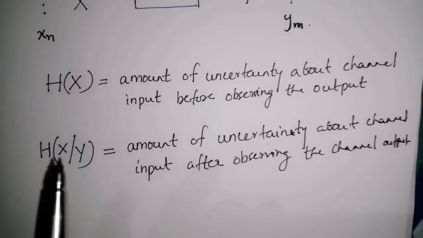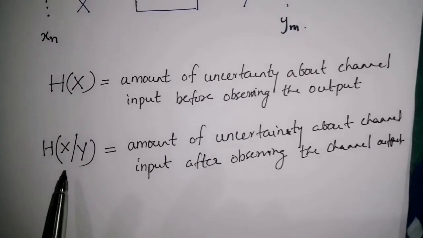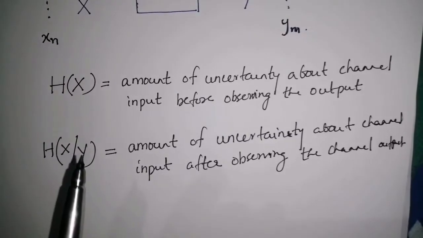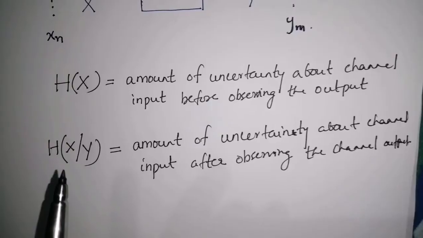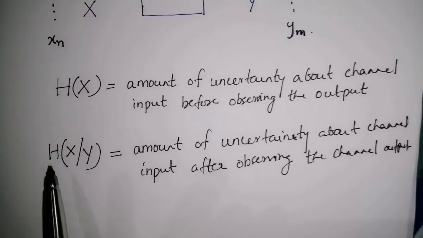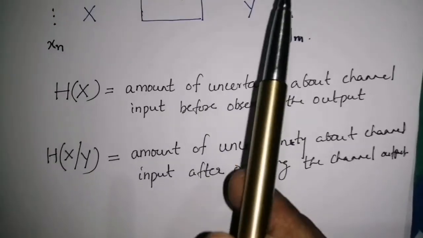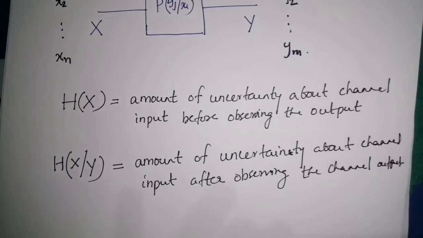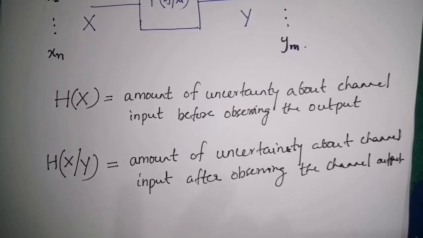Here, we can observe that H(X) will be very high when compared with H(X given Y), because before observing the channel output, the uncertainty regarding which symbol was actually transmitted is very high. Now, H(X given Y) is the uncertainty remaining about X after observing the channel output Y. In the ideal case, after observing the channel output, the uncertainty remaining about the channel input will be 0.